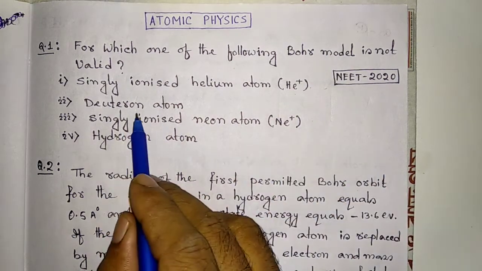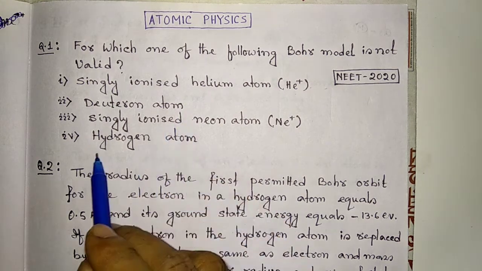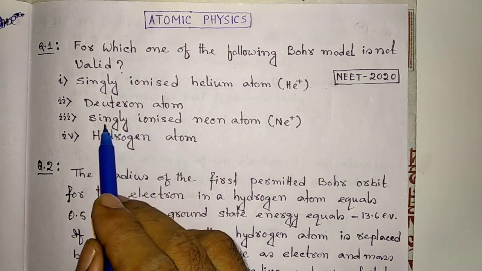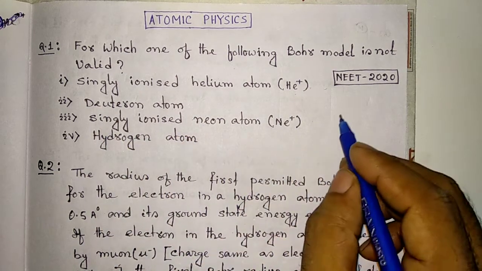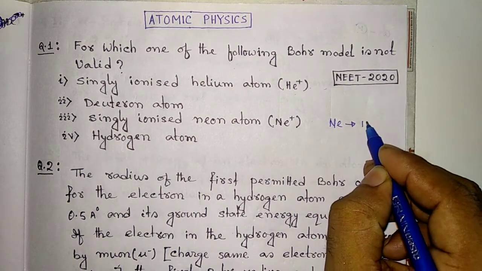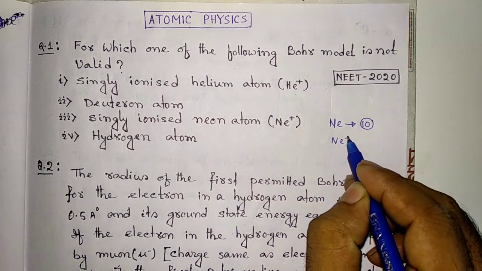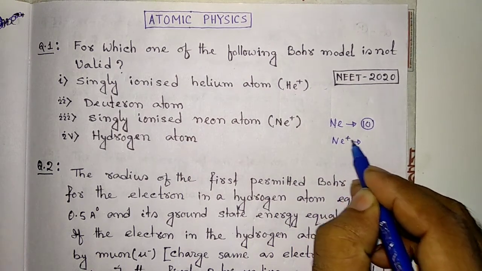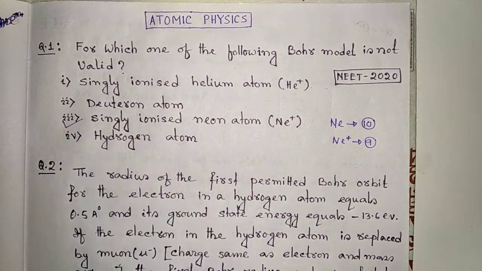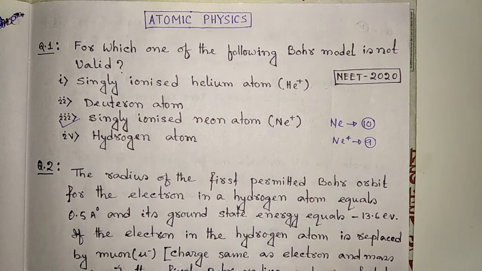Deuteron is a hydrogen-like atom, and it is valid for hydrogen atom. But singly ionized neon atom: we know neon's atomic number is 10, or electron number is 10. Singly ionized means it has 9 electrons. So it is not valid for singly ionized neon atom. Now the next question is